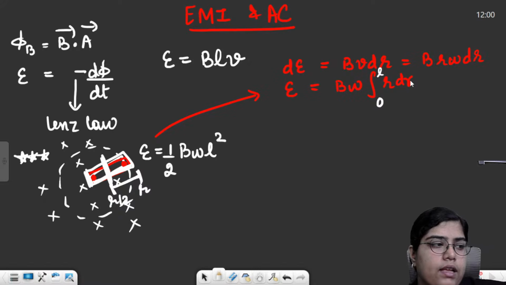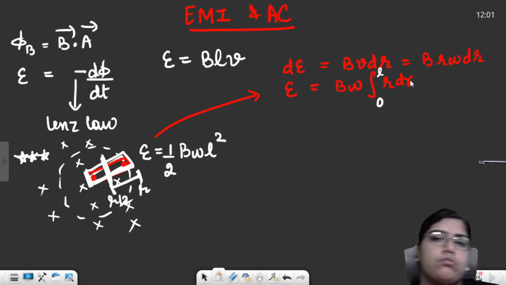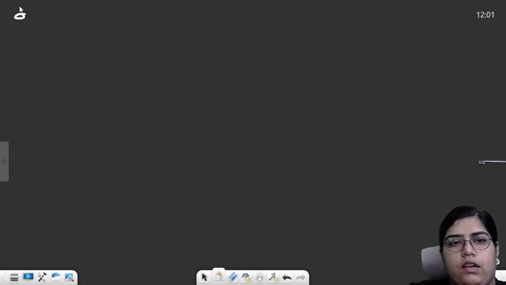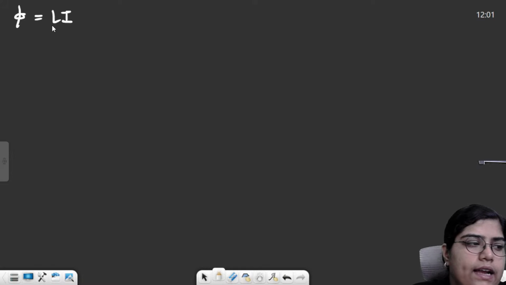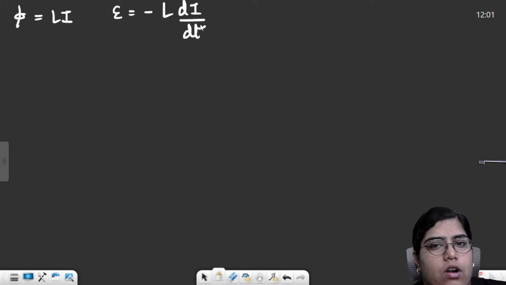Then moving forward, there were two phenomena. First was self-induction and the second was mutual induction. The symbol for self-inductance was L, and phi is equal to Li was the formula. If phi is this, EMF is equal to minus L di by dt. Then we calculated the self-inductance of a long solenoid.